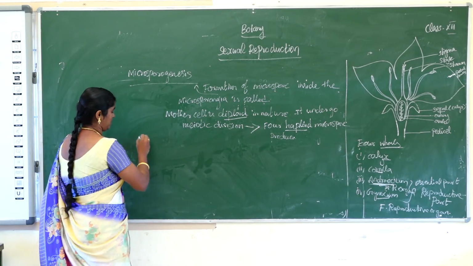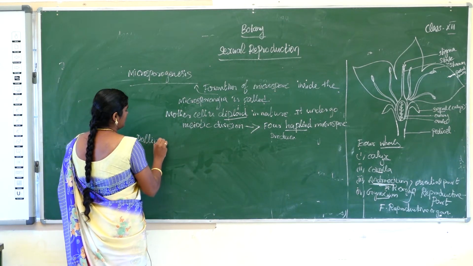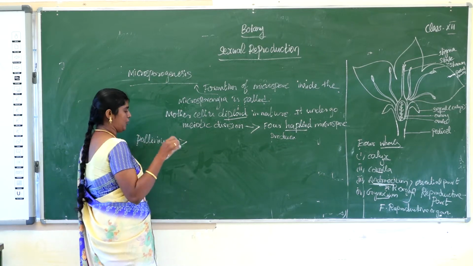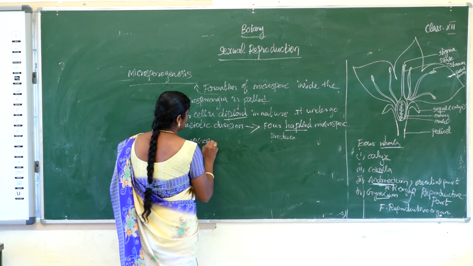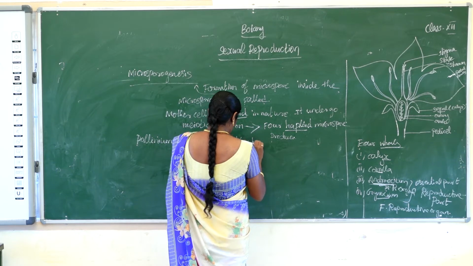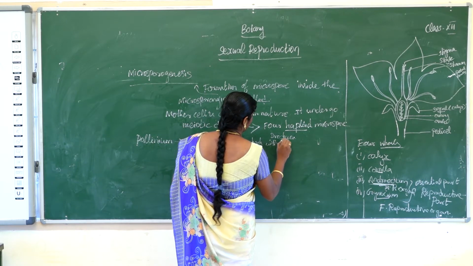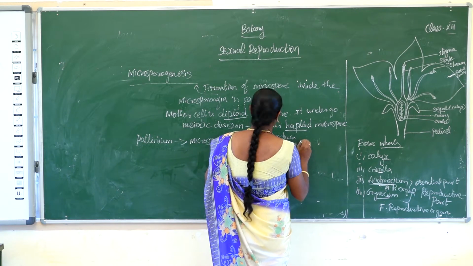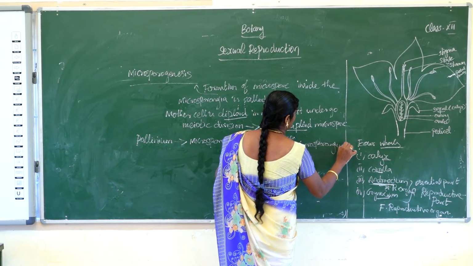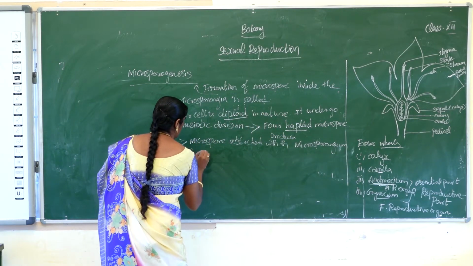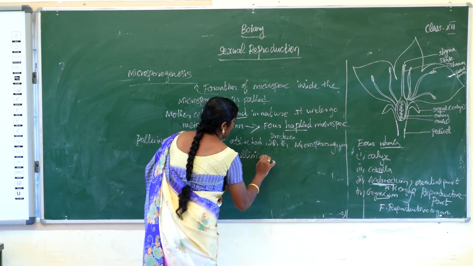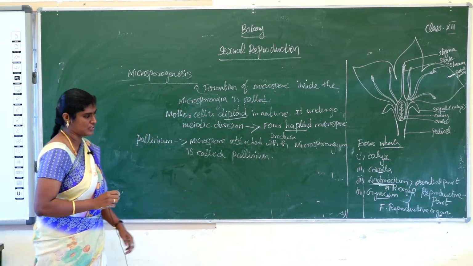Next one, pollinium. What is the meaning of pollinium? Microspores attached with the microsporangium is called pollinium. It is very, very important.